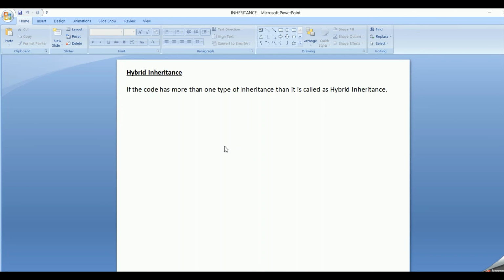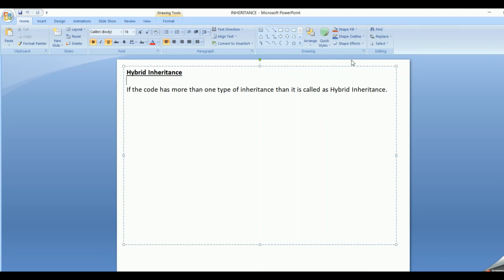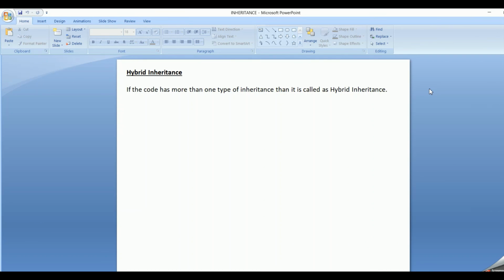And fifthly, we have hybrid inheritance. If a code has more than one type of inheritance present in it, then we say it is a hybrid inheritance. Suppose we have single and hierarchical in the same code, that is two types of inheritance in the same code, then we say it's a hybrid. When we have single and multi-level in the same code, we say it is hybrid. So if more than one type of inheritance is present in the same program, then we call it a hybrid inheritance.